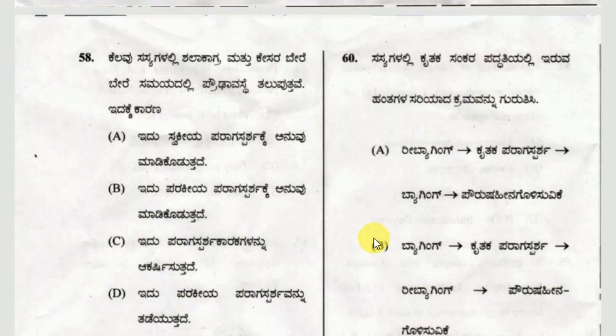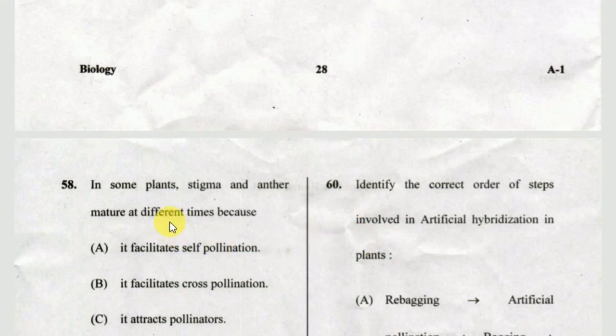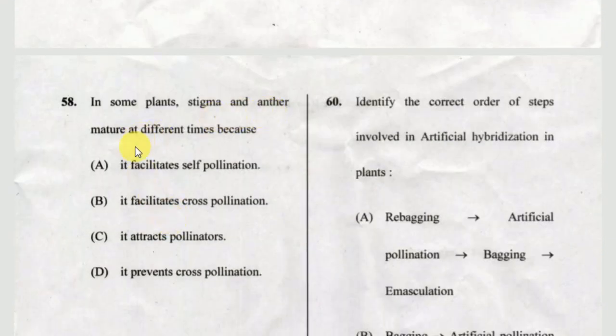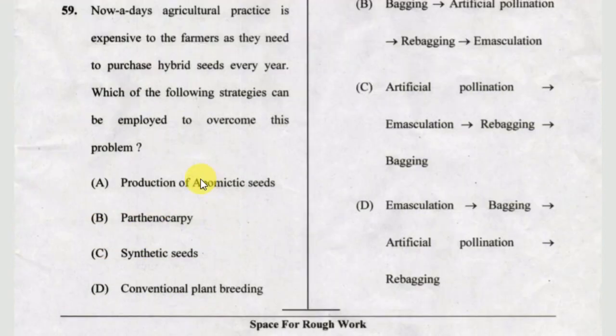Okay, next one. In some plants, stigma and the anther mature at different times because it facilitates self-pollination, it facilitates cross-pollination, it attracts pollinators, it prevents cross-pollination. The correct answer is facilitates cross-pollination.